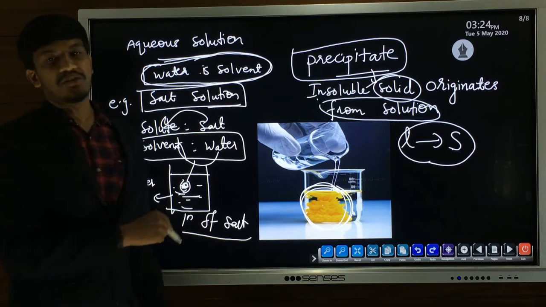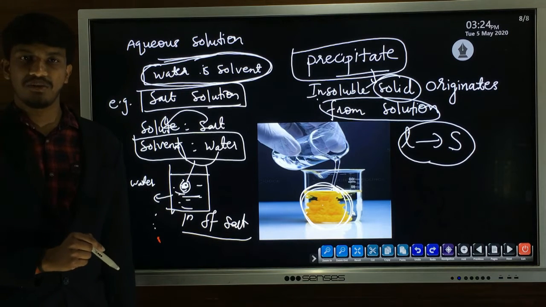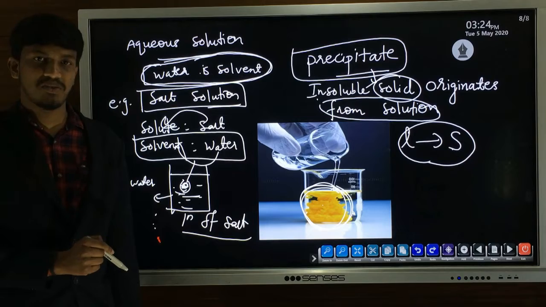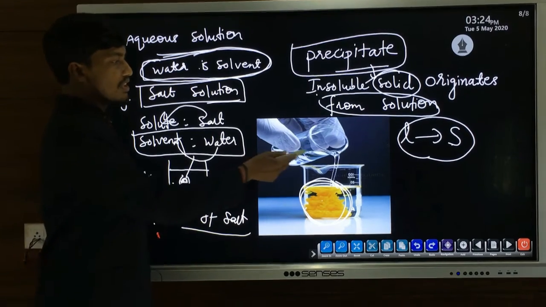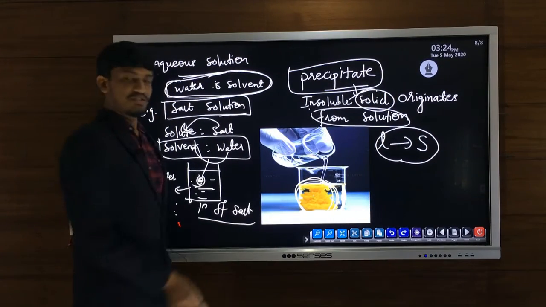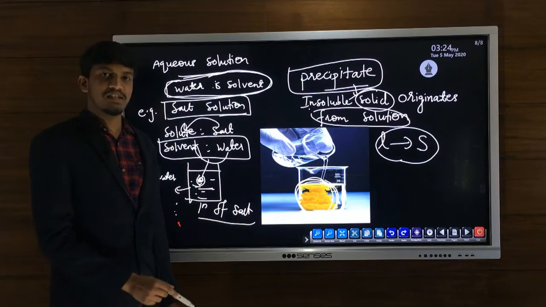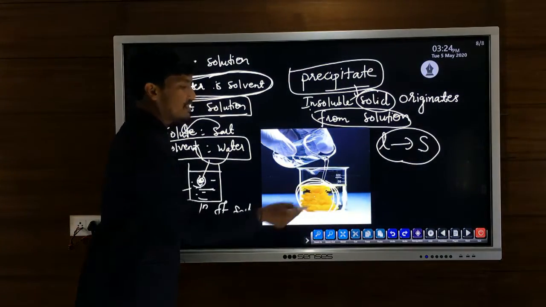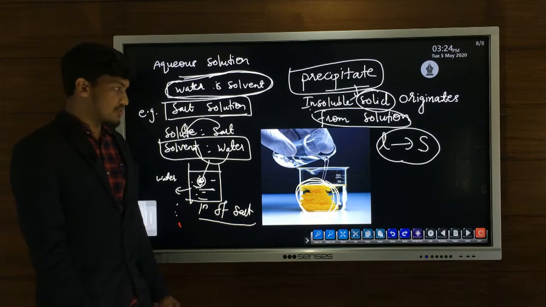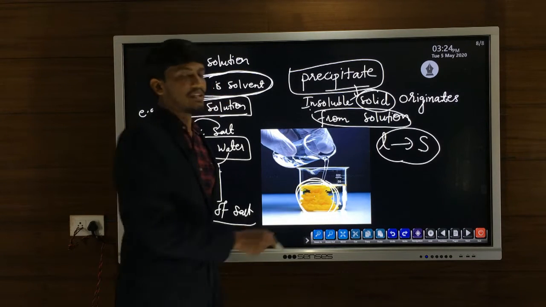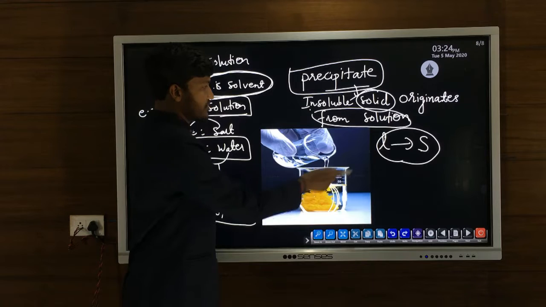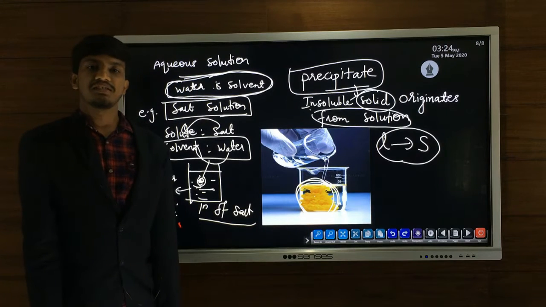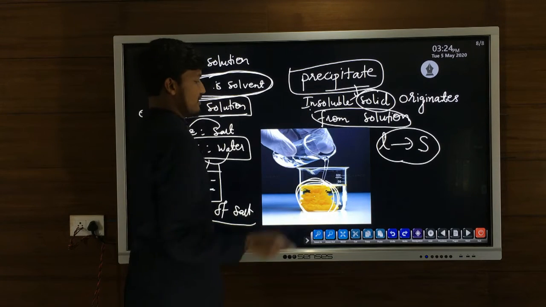So what is an aqueous solution? An aqueous solution is the solution in which water is the solvent. And if you mix two different aqueous solutions, that is, aqueous solutions of two different compounds, we will see the formation of a new solid. This new solid formed from aqueous solutions is called a precipitate.